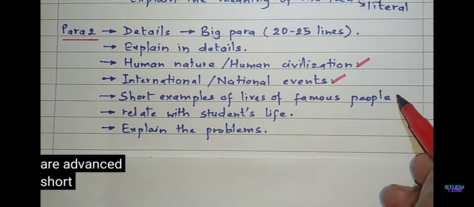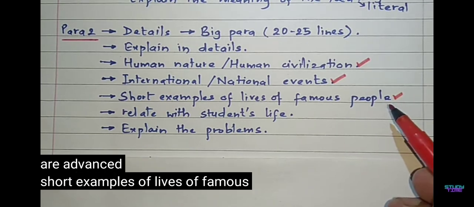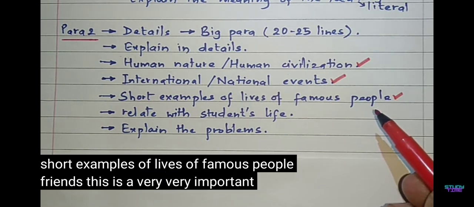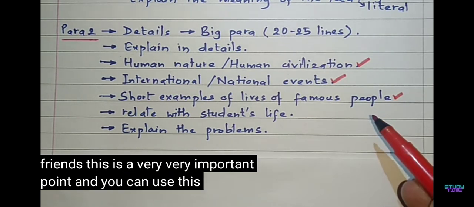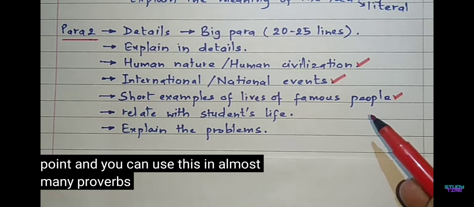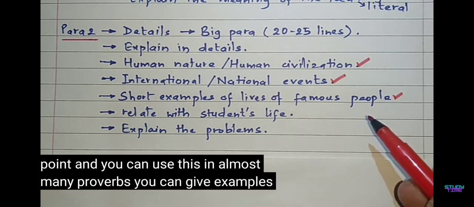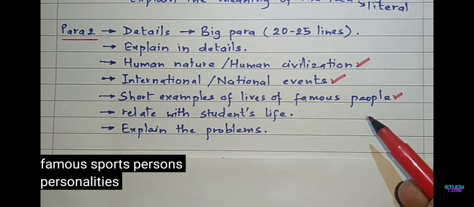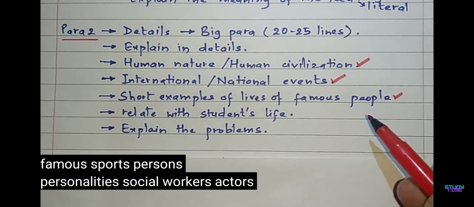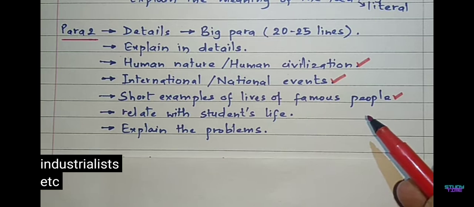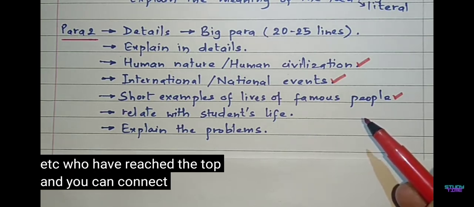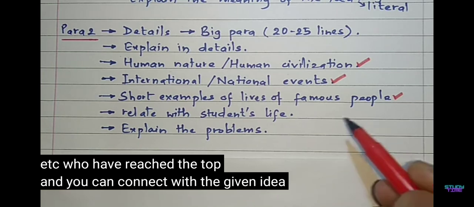Short examples of lives of famous people. Friends, this is a very, very important point, and you can use this in almost many proverbs. You can give examples of famous sports persons, personalities, social workers, actors, industrialists, etc., who have reached the top, and you can connect with the given idea.